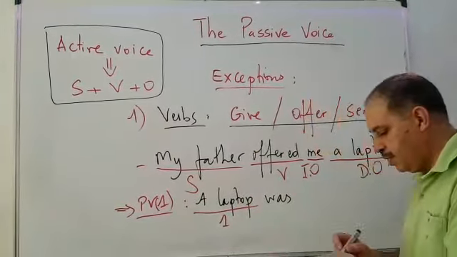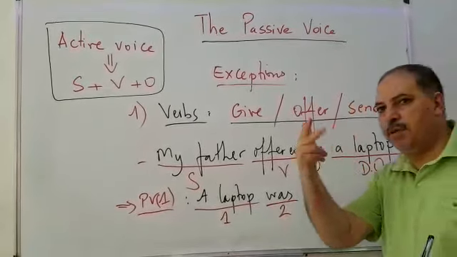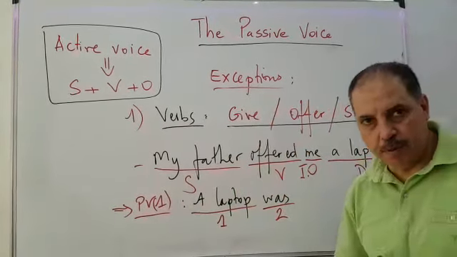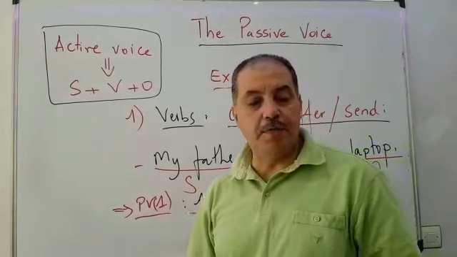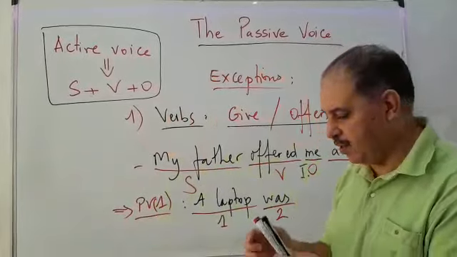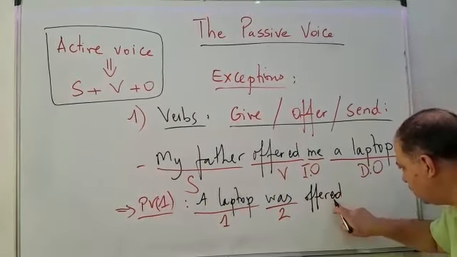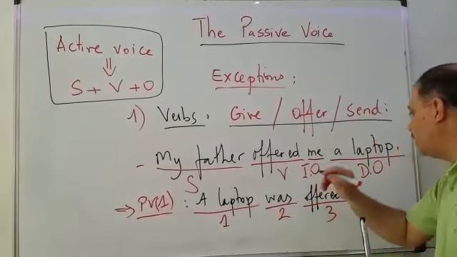So it becomes was. This is number 2. Then number 3, can you remember number 3? Offered in past participle. Because offered is a regular verb, there is no change in the past participle. We keep it as it is. So we say was offered. No change because it's a regular verb. This is number 3.